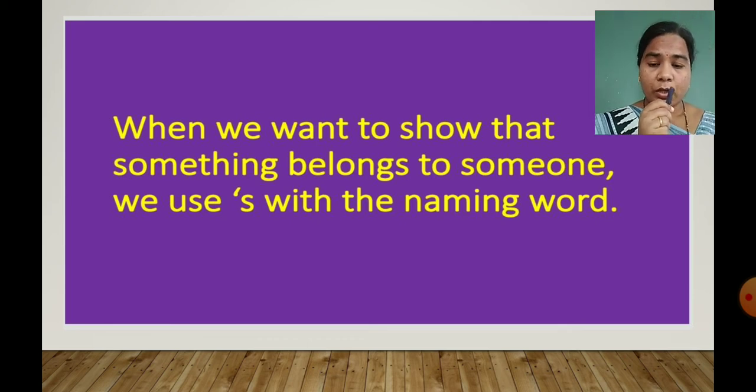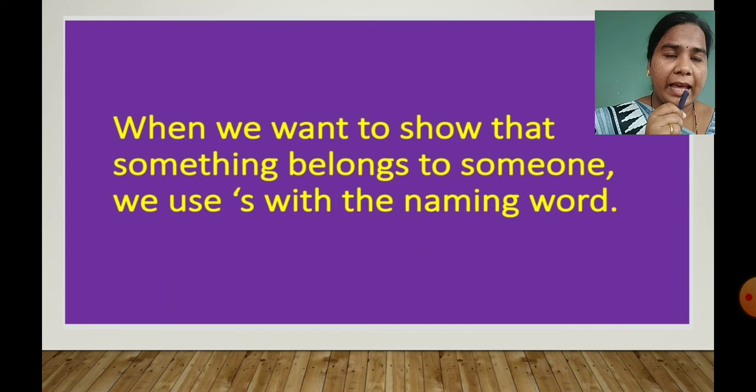Get it? So like we have seen Mary's lamb, like lamb's wool, like John's bag, Amit's bag. So here as we can see apostrophe and then S. So it shows that something belongs to someone. Like Mary's lamb, then like lamb's wool.